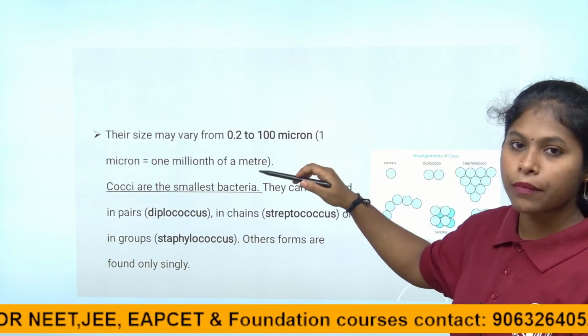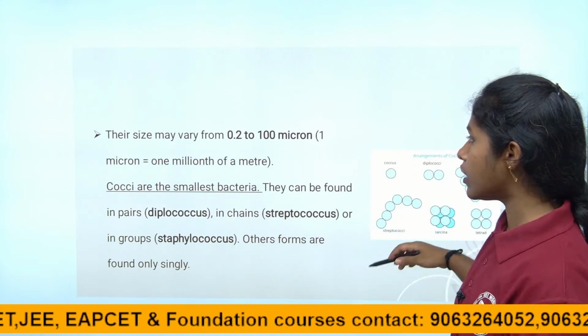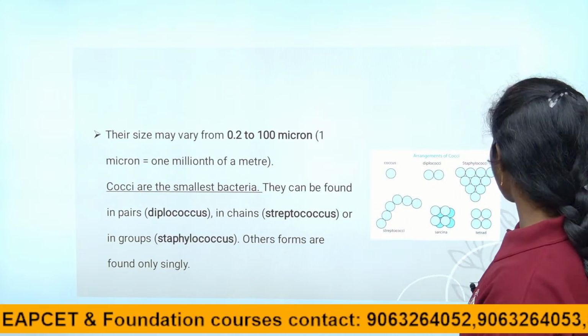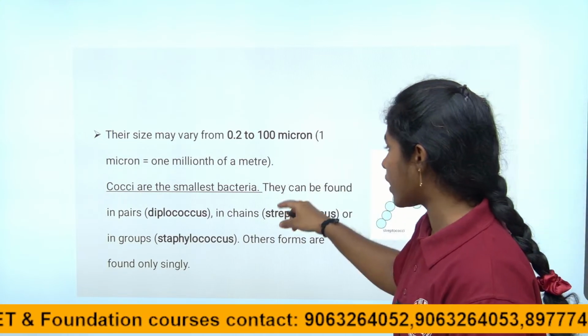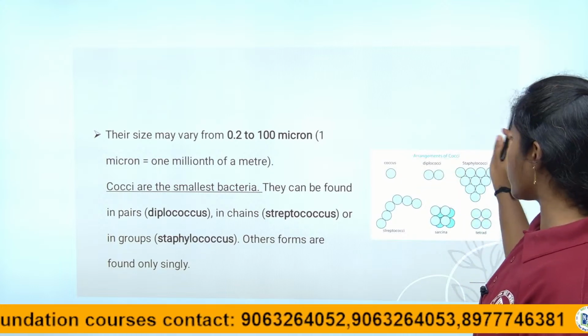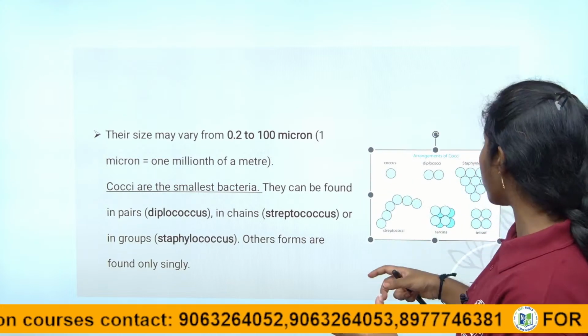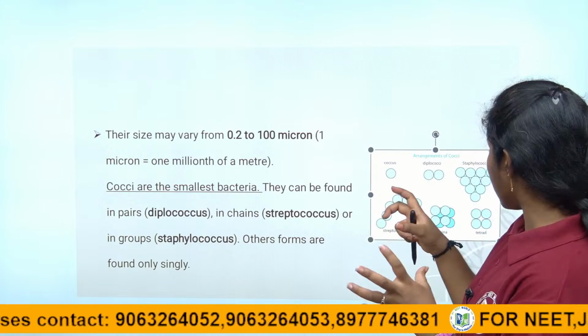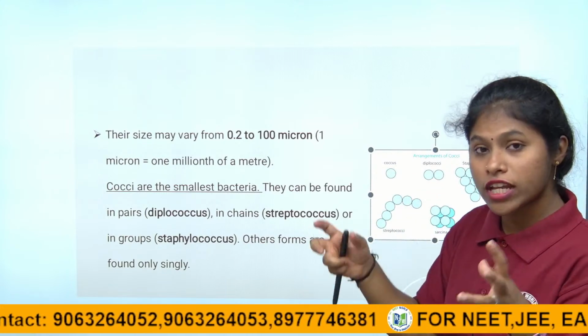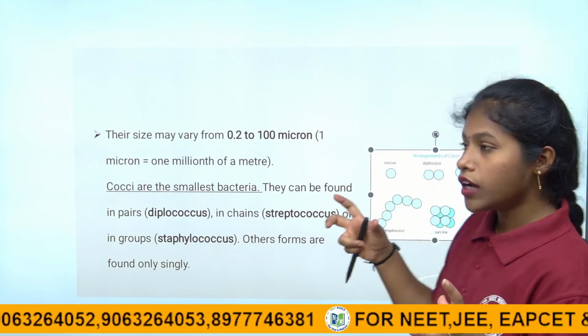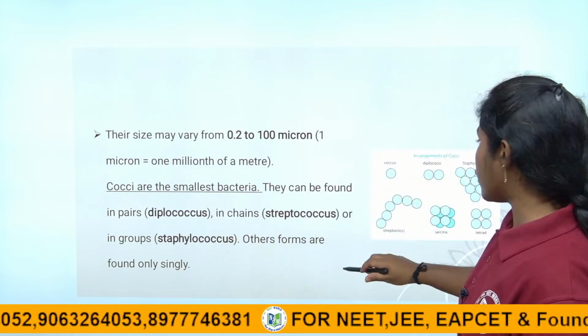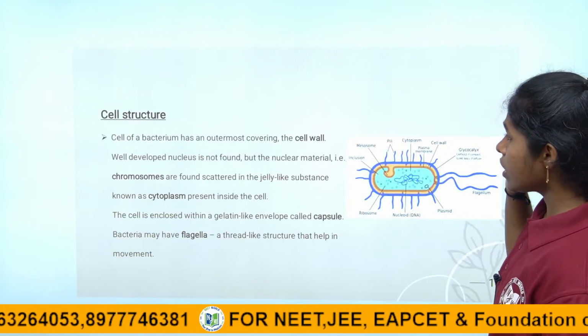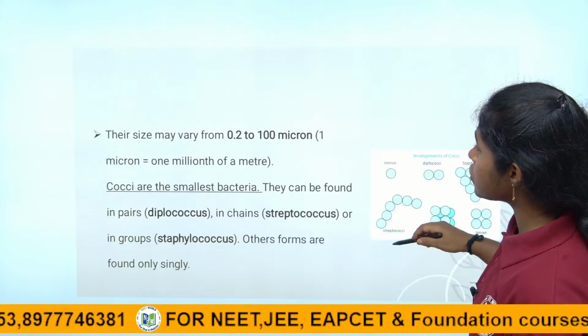The size may vary from 0.2 to 100 microns, right children? Cocci is one of the smallest microorganisms. If they are found in pairs, it is diplococcus; if they are found in chains, it is streptococci; if they are found in groups, it is staphylococci. So this is what we discussed, children.